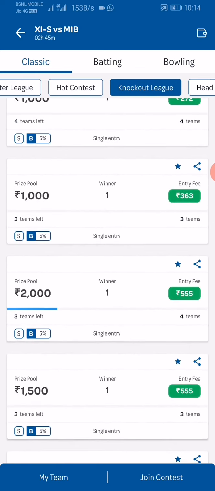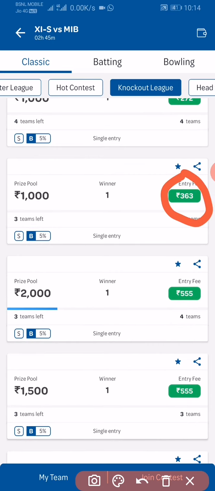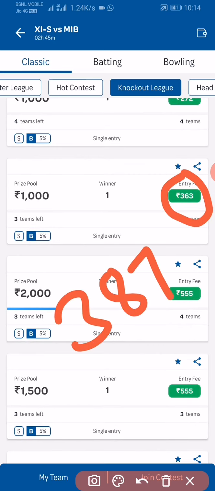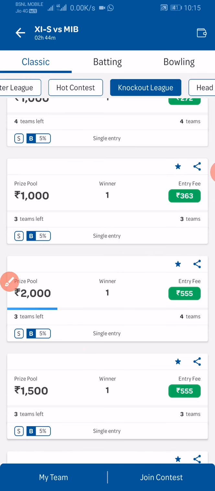Check here, you can see knockout leagues and the amount of the leagues. In Dream 11 this contest will be 387 rupees, but in Bat Ball 11 it is only 363 rupees, and you are going to save 24 rupees per match, per league on this app. So try to understand, these are the best apps: low commission, fastest withdrawal, instant payment to bank as well as Paytm. So just install, join and enjoy the matches.